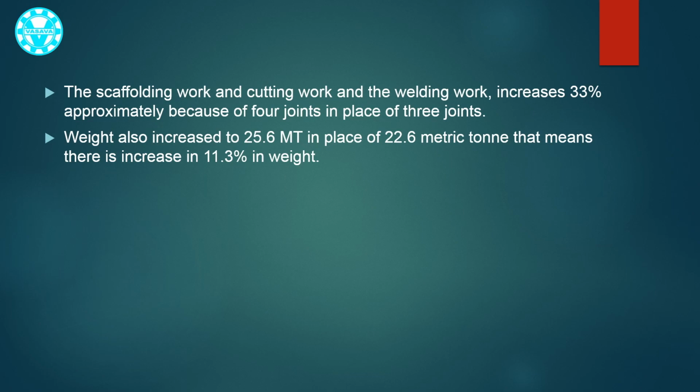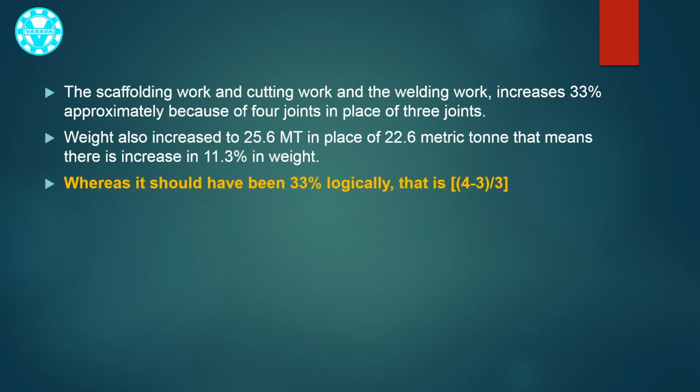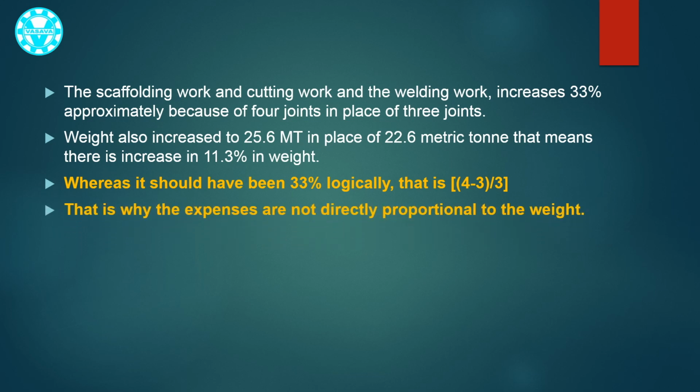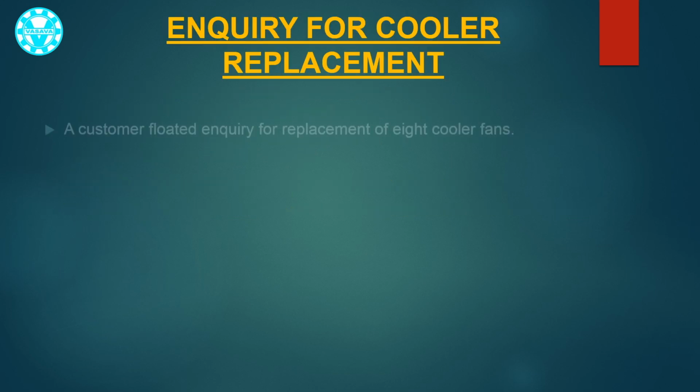That means there is an increase of 11.3% in weight. If the work is fixed per metric ton basis, then the customer would give additional money to the tune of 11.3% only, whereas it should have been 33% logically. That is why the expenses are not directly proportional to the weight.